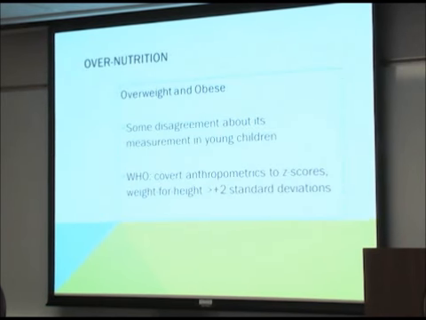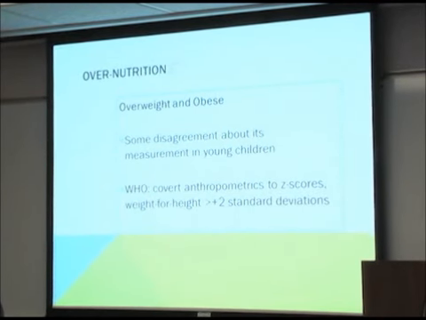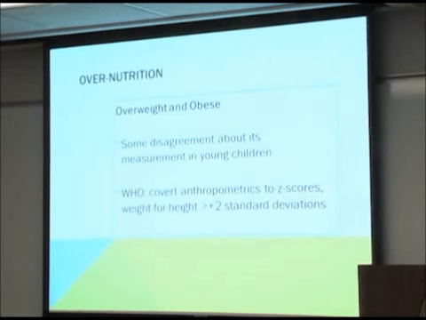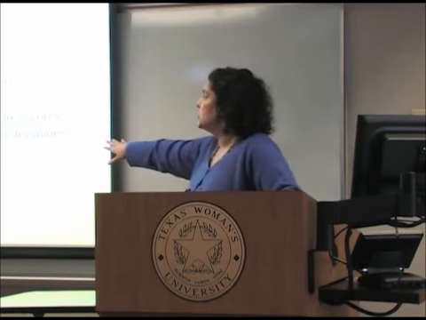The other end of the issue, overnutrition. This is the other extreme. There is a great deal of disagreement still about how to measure overnutrition in children, but often we use weight for height. And the WHO, again using that same formula, converts the anthropometrics into z-scores, and in this case, greater than 2 standard deviations above the mean we classify as being overweight.